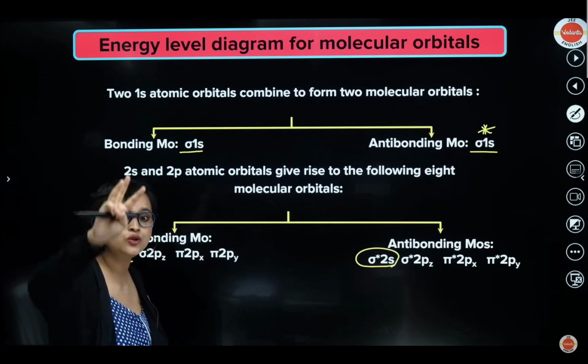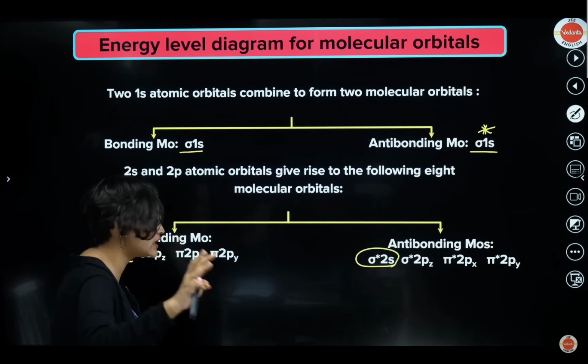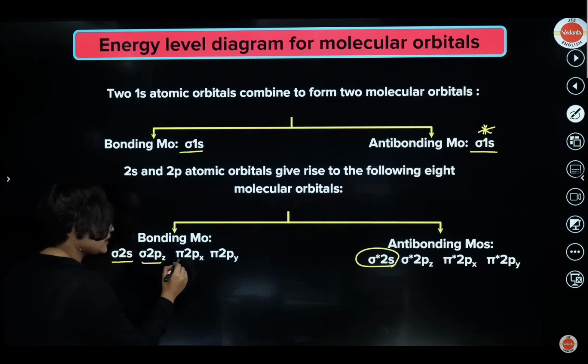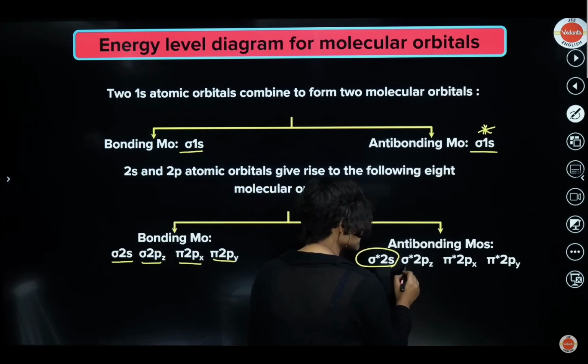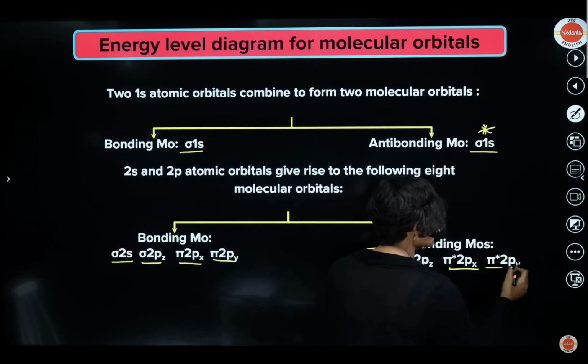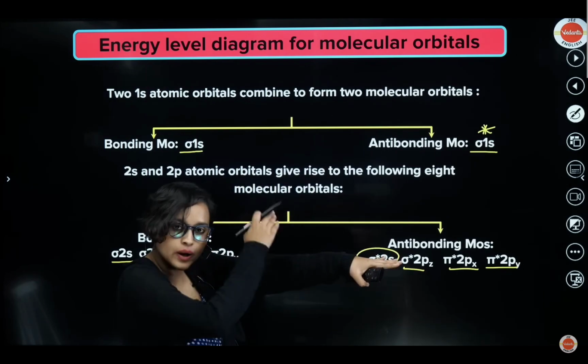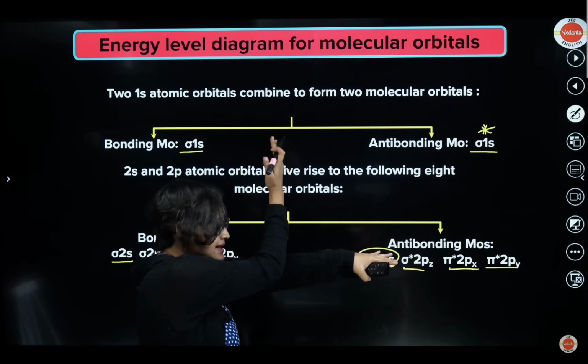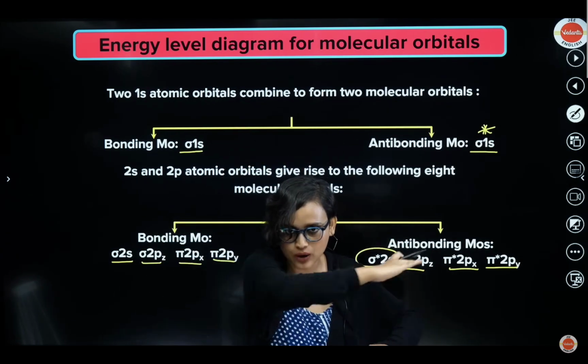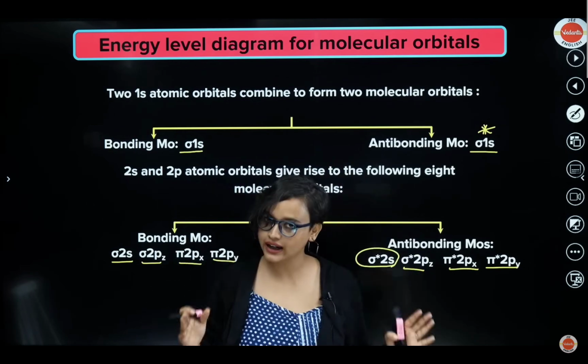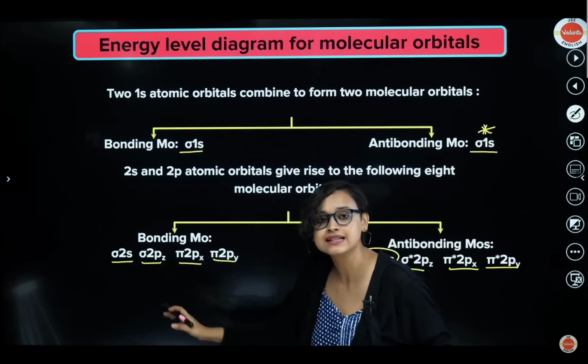But if it is 2p, now you will have 3 orbitals. You will have sigma 2pz, pi 2px and pi 2py, and then sigma star 2pz, pi star 2px and pi star 2py. Are you getting my point? Z is where they combine coaxially, but x and y are collateral. Z was this axis, this was your x, and this was your y. So these two will be pi and z is sigma.